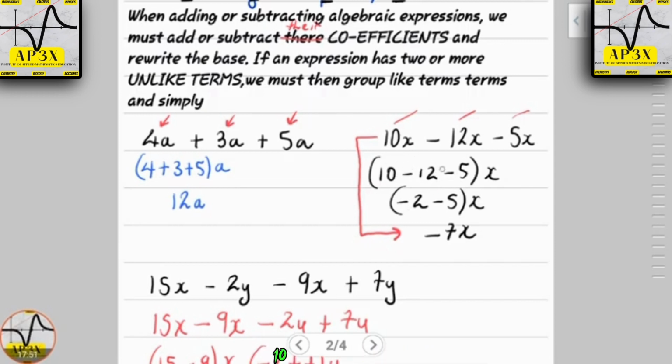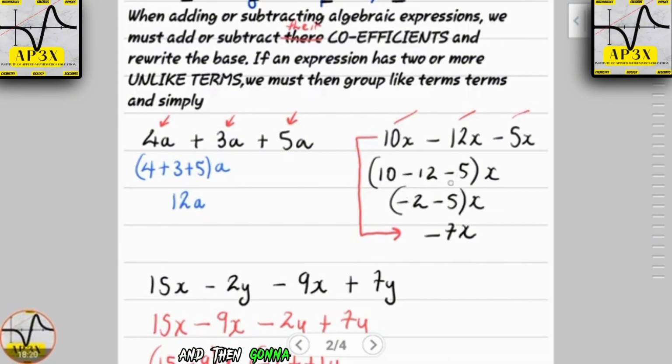So 10 minus 12 minus 5. For a fundamental student, I recommend you work it in parts. Say 10 take away 12 is negative 2, because it's unlike signs. If we take the smaller from the larger, then we keep the sign of the larger number. So 10 from 12 is 2, and the negative is in front of the 12, so we keep the negative.